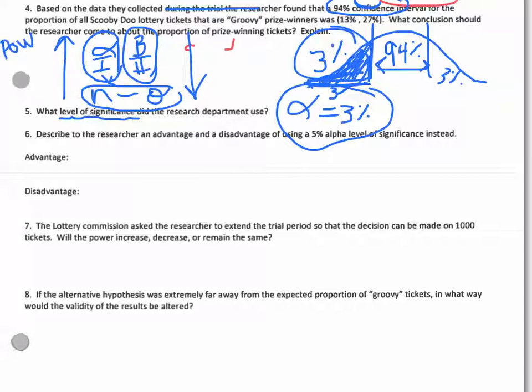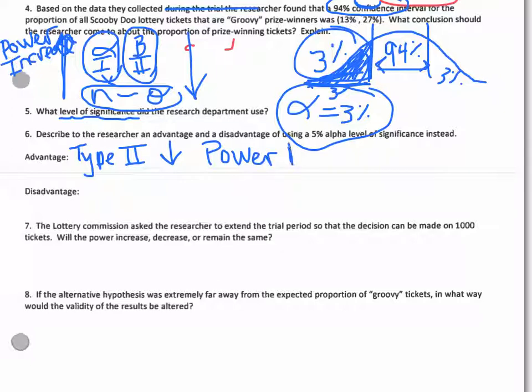Okay, so these are the ways, when the arrow's on the left going up, in which our power will increase. All right, so an advantage is when our good things are happening, and that would be type 2 error going down, and our power going up. Okay, and then our disadvantage is that our type 1 error is going up. We increased our alpha, and that's going to increase the type 1 error. So if the null is true, then we have a little bit more chance of rejecting it.